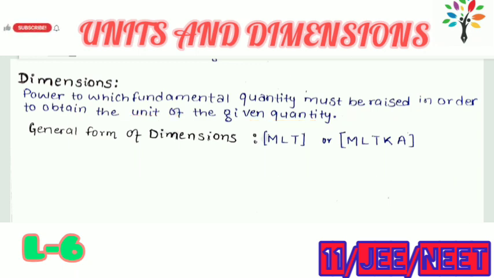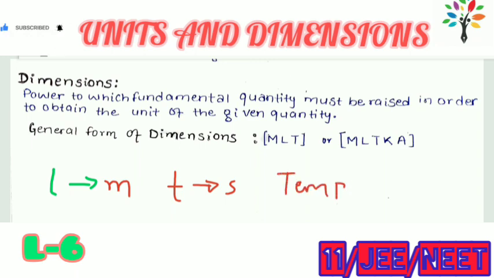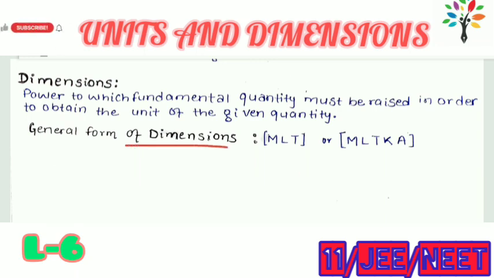For example, length: the unit of length is meter. Time: the unit of time is second. Temperature: the unit of temperature is Kelvin. Mass: the unit of mass is kg. All these quantities have defined units, so there must exist a dimension of these quantities. Let us see the general form of dimensions.